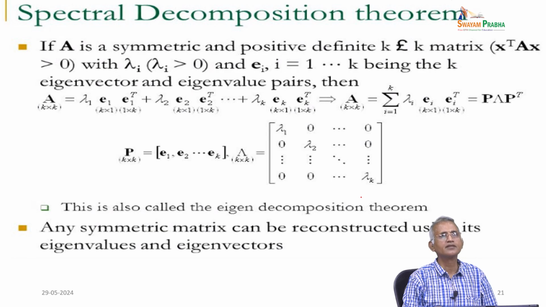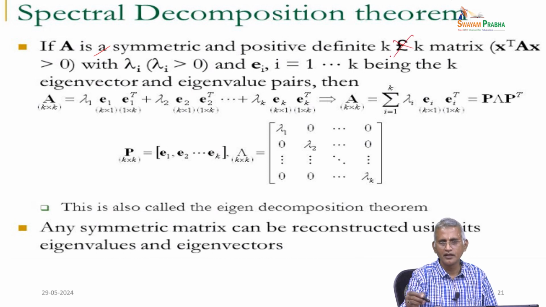Now, based on this, we have a theorem, the spectral decomposition theorem. You take any symmetric matrix A that is positive definite, meaning the values are positive, of size K cross K, that is X transpose AX.